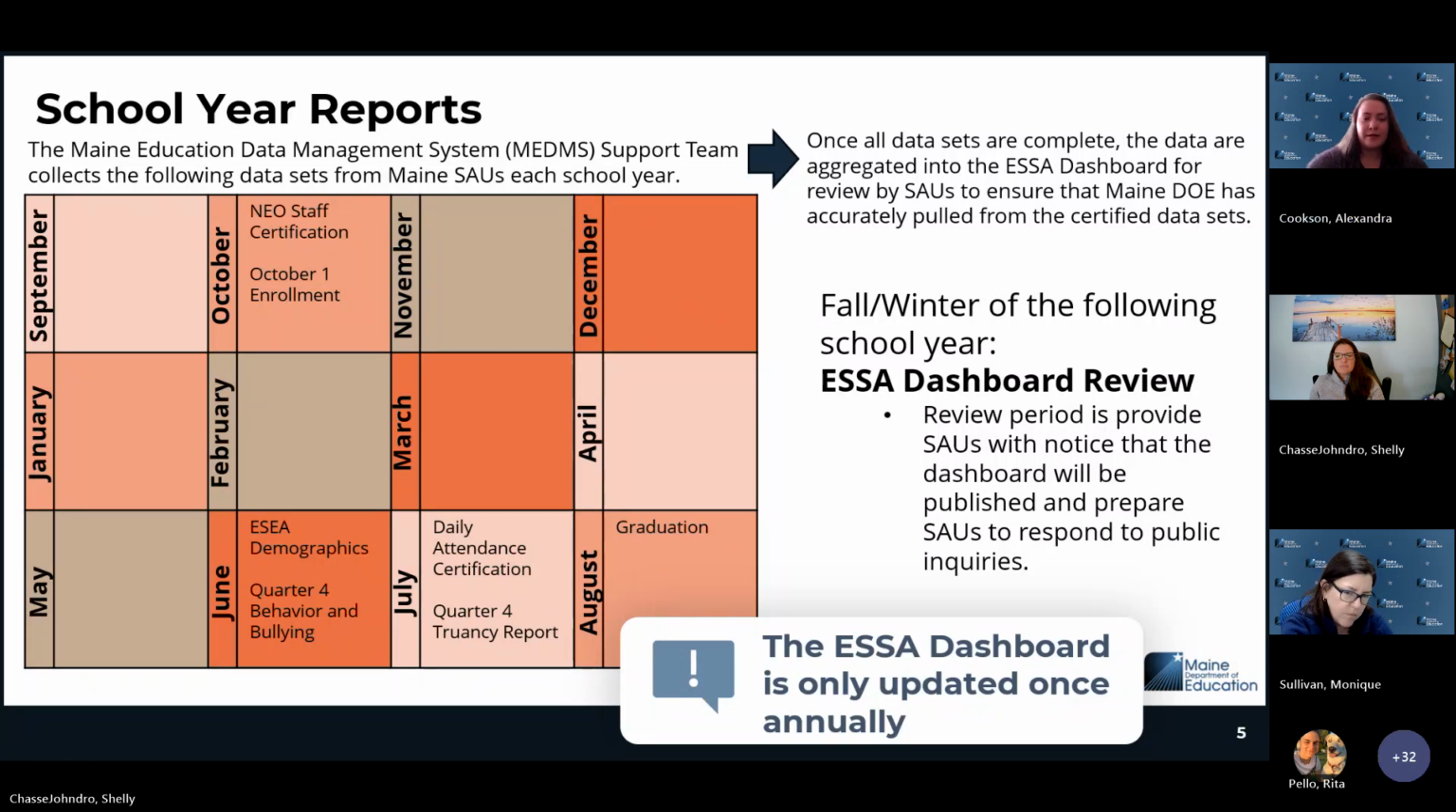That review period is a requirement from the federal administration that we provide the information to school administrative units so that they can review it and know that it is coming out. Your contact information for your school administrative unit is what is listed at the bottom of each module within the ESSA dashboard. And that's why we have to notify you. So it's really your data, and it's an opportunity for you to take a look at it and ask any questions so that when it goes public, you can confidently answer those questions.